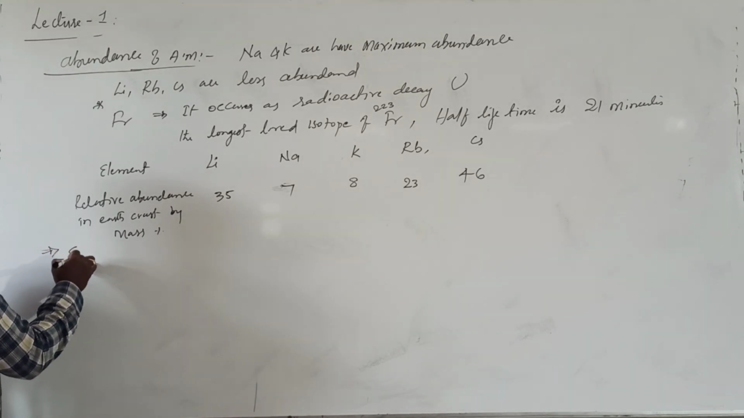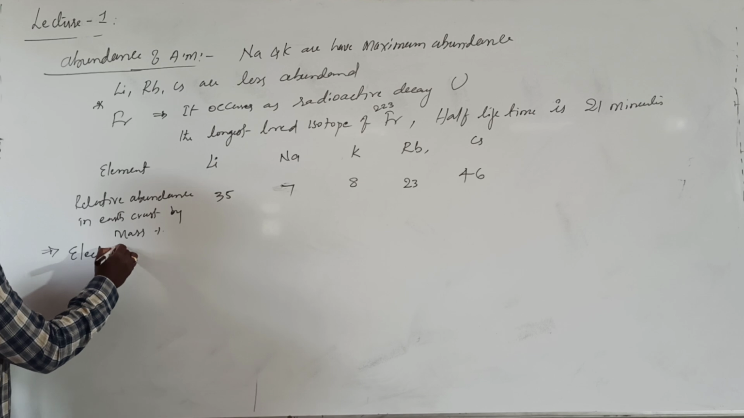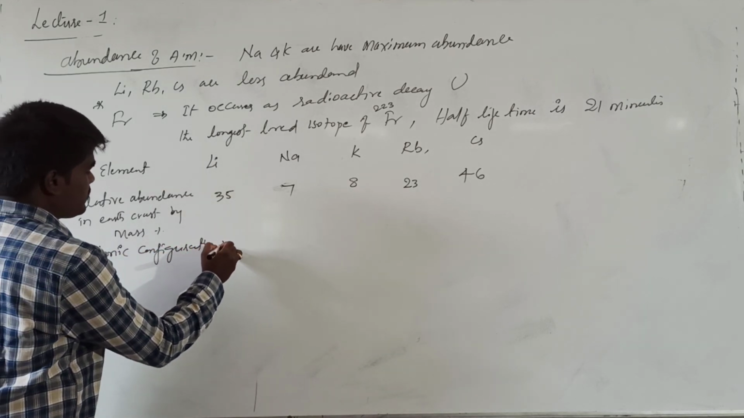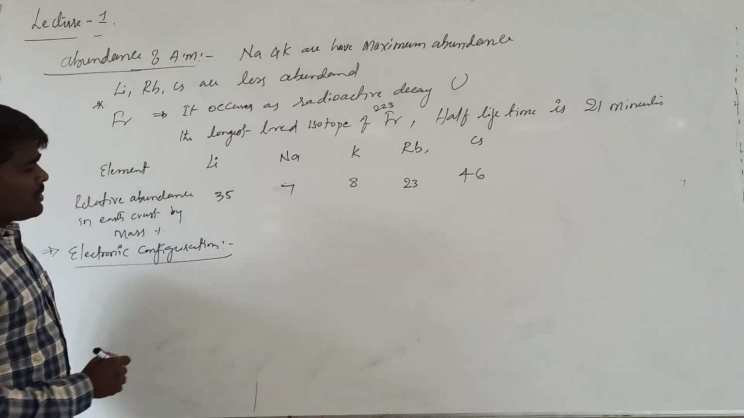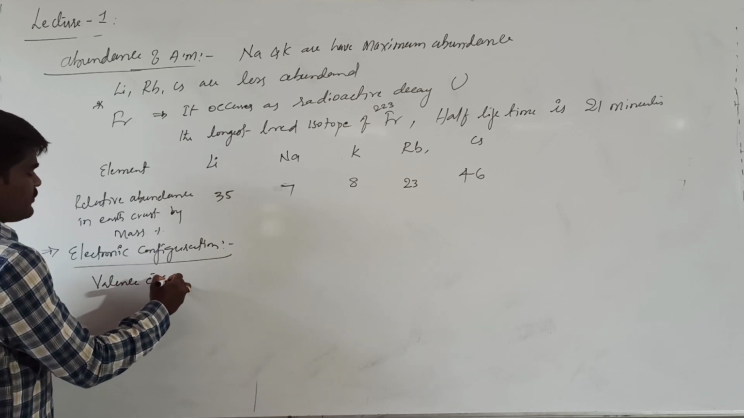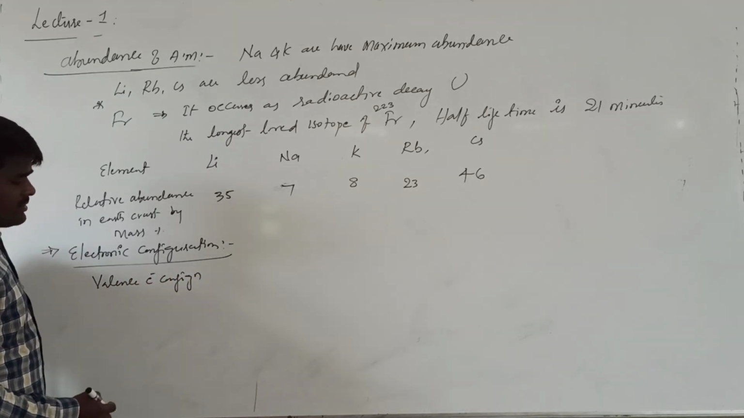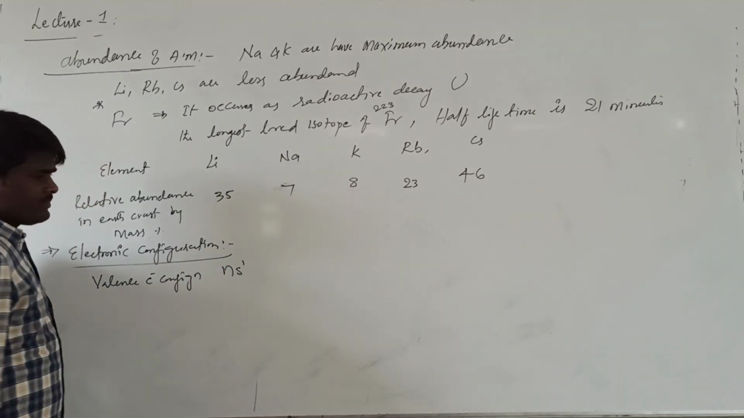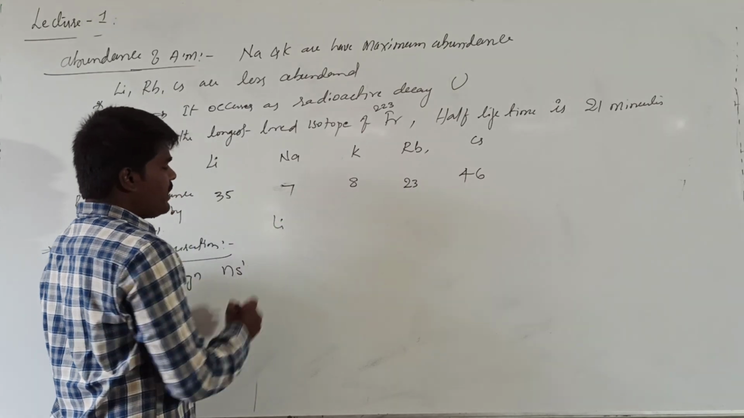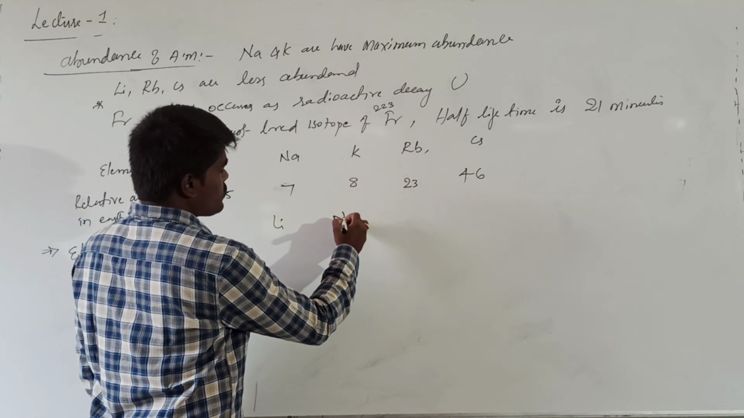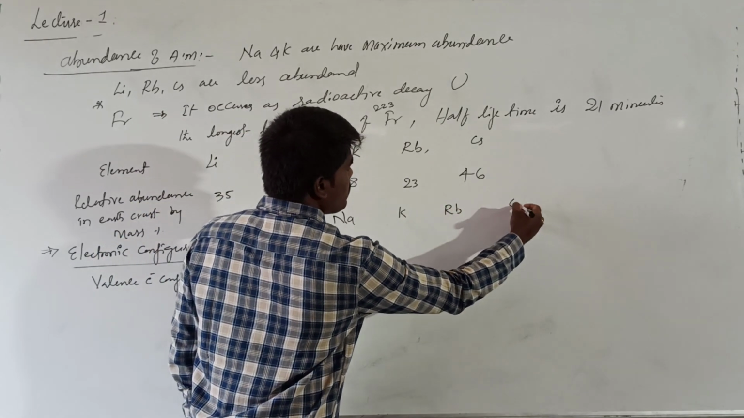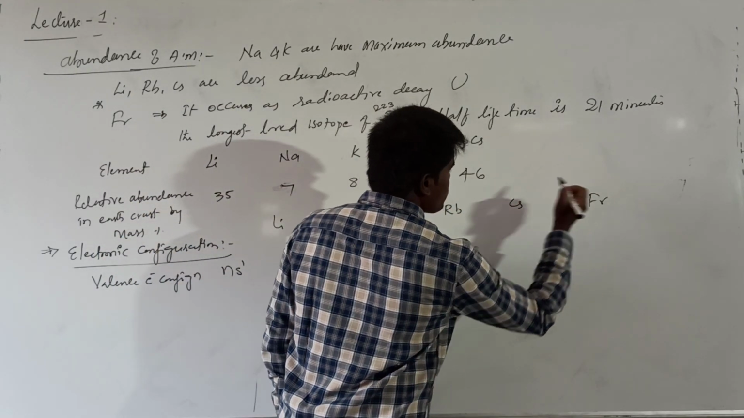If you are talking about the electronic configuration, the general valence electronic configuration of alkali metals is ns1. Is generally ns1. What are the elements here? We have lithium, we have sodium, we have potassium, we have rubidium, we have cesium, and we have francium.